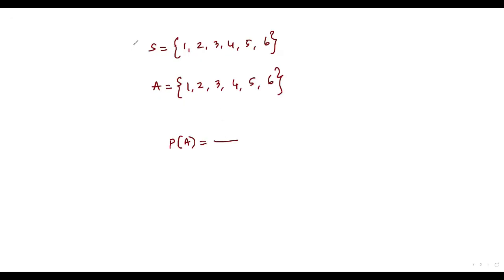We know that when a die is rolled, the total number of all possible outcomes is 6. And we are trying to find the probability for the event A, where I'm getting a natural number from 1 to 6. How many outcomes are there for A? There are 6 outcomes. 6 over 6 is 1. So this is called a sure event. That is, when a die is rolled once, the probability of getting a natural number from 1 to 6 is 1.